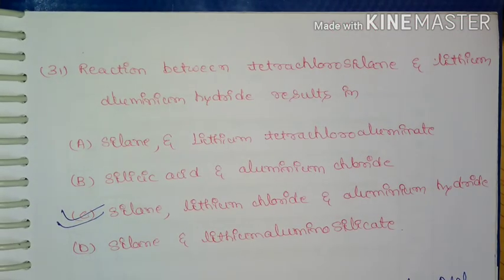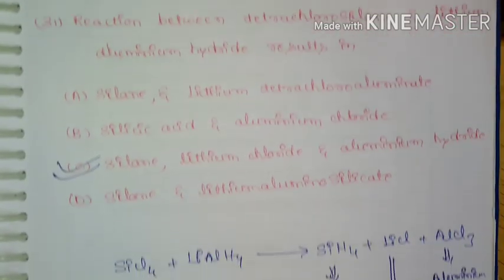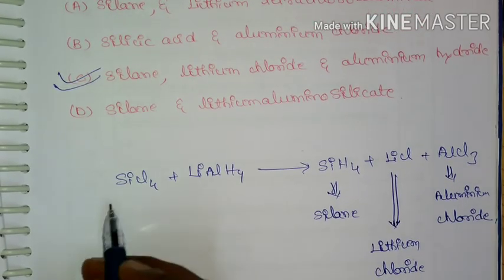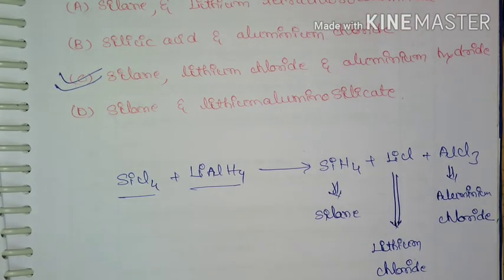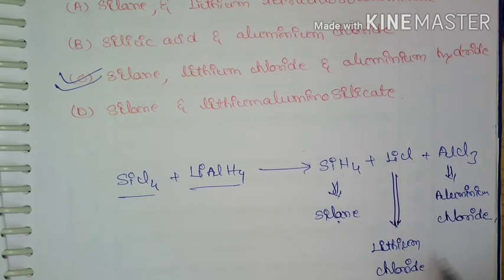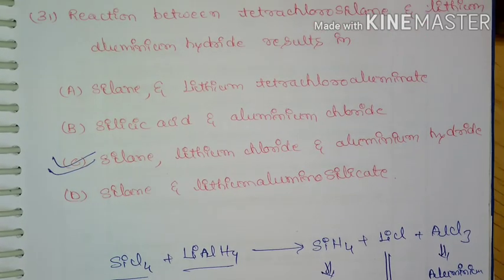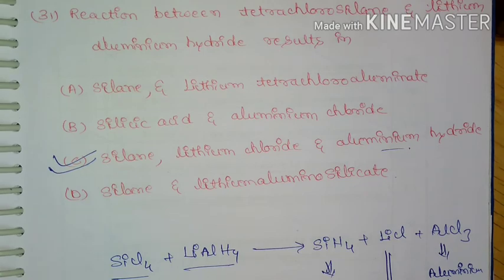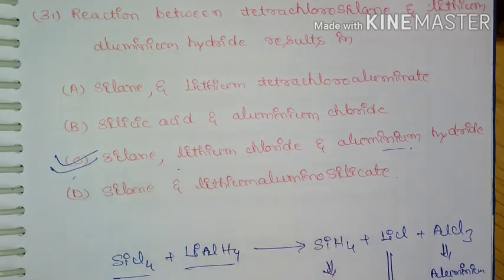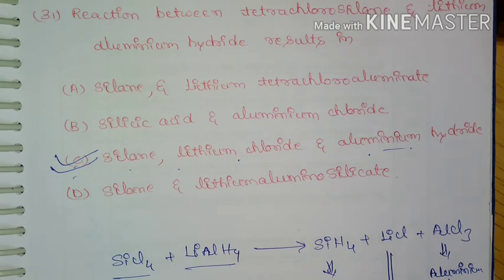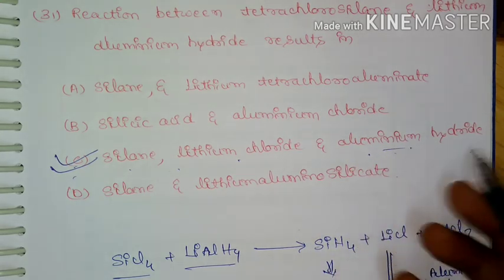Next question, the reaction between tetrachlorosilane and lithium aluminum hydride results in. If you look at the reaction, tetrachlorosilane upon treatment with lithium aluminum hydride is going to give silane, lithium chloride, and aluminum chloride. In the options given, C will match, but at last they have given aluminum hydride, but it has to be silane, lithium chloride and aluminum chloride. So option C will be the correct option. So if I consider silane and lithium chloride, the last one will not be aluminum hydride, it should be aluminum chloride.